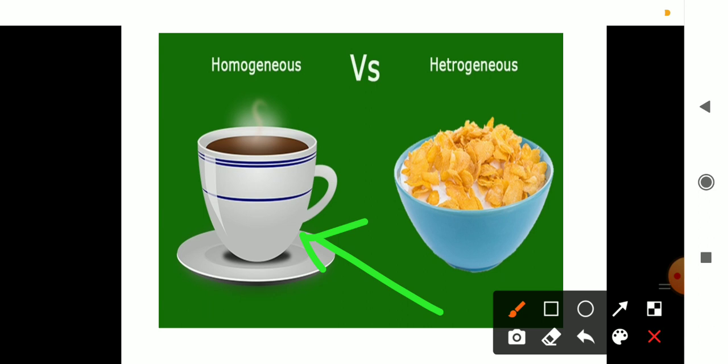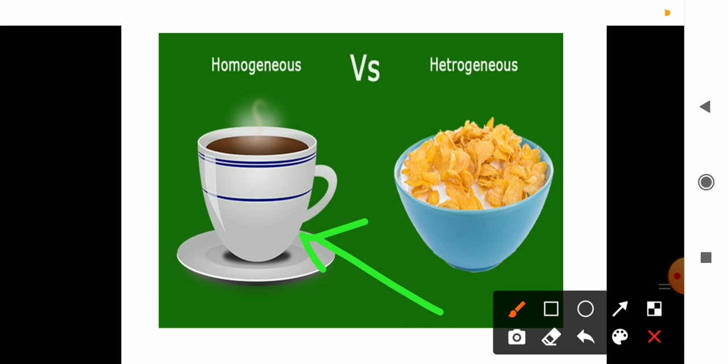Yes, we need milk, sugar, coffee powder, and whatever flavoring agents we need, we can add in the coffee. Isn't it? Now, after mixing all these things, what is the physical state of coffee? It is in the liquid state. We cannot find any other physical states. We cannot find any solid particles or gaseous particles in coffee. So, when these things are mixed together, we get a coffee.